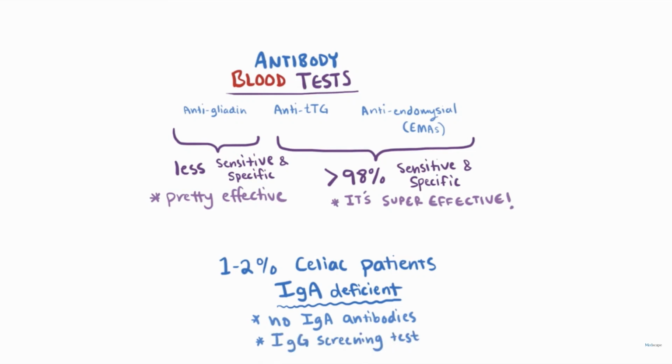In most cases, anti-TTG or anti-endomysial EMA are more than 98% sensitive and very specific, so it is super effective. Whereas anti-gliadin is less sensitive and less specific, so it is pretty effective but not as effective as anti-TTG or anti-endomysial. In roughly 1 to 2% of cases, celiac patients also have IgA deficiency. In that case, no immunoglobulin A antibodies can be found, so we can go for diagnosis with IgG antibodies.